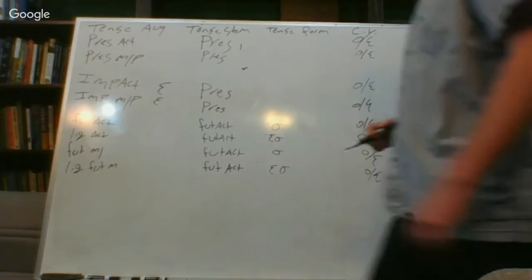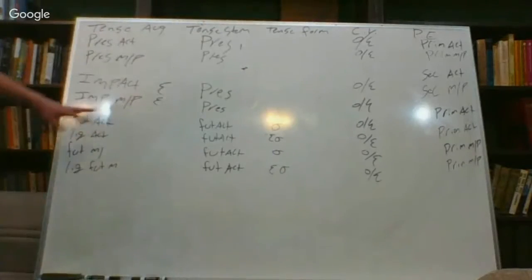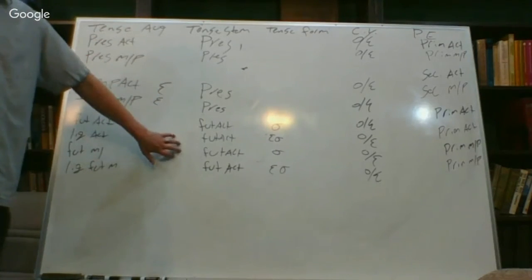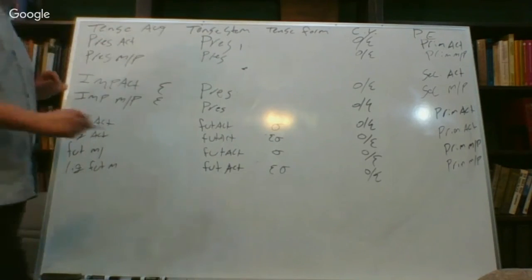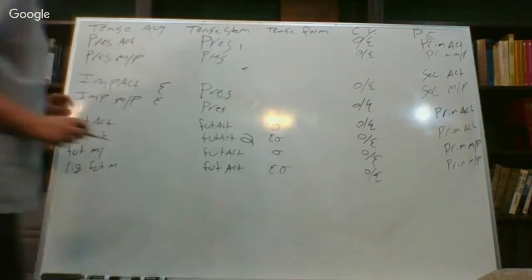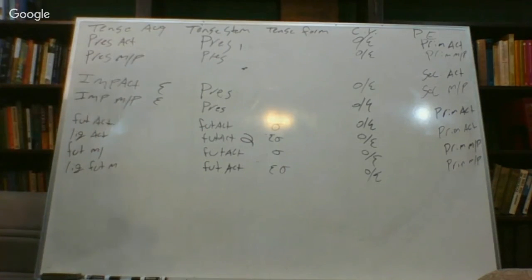So just real quickly, we can just kind of see some things moving here. So far we've learned two principal parts. We've learned the present tense stem, which is a principal part, and then the future active, which is the second principal part. But this is the master verb chart. We have the aorist to learn next week. We're going to add a little bit more. But again, I just want to stress that the master verb chart helps us kind of see at a 50,000-foot view what the tense is doing, that we can kind of understand a little bit.